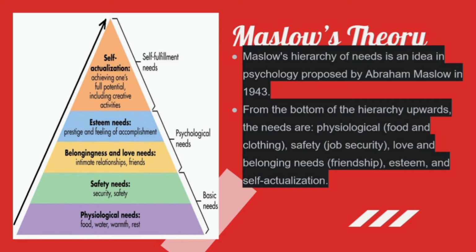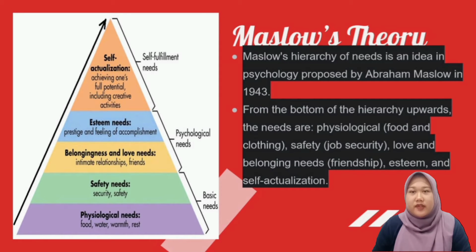As we generally know, Maslow's hierarchy of needs is an idea in psychology proposed by Abraham Maslow in 1943. From the pattern of the hierarchy, the needs are physiological, safety, love and belonging needs, and esteem and self-actualization.